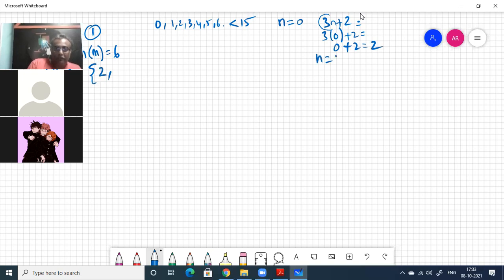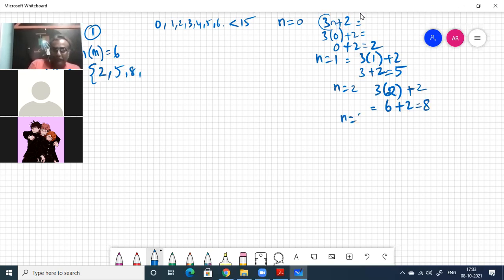Okay, n is equal to 1. So 3 into 1 plus 2, how much? 3 plus 2 is 5. Wake up. Okay, n is equal to 2. 3 into 2 plus 2, how much? 8, very good.